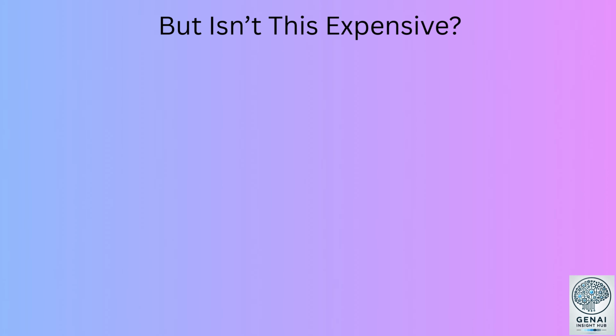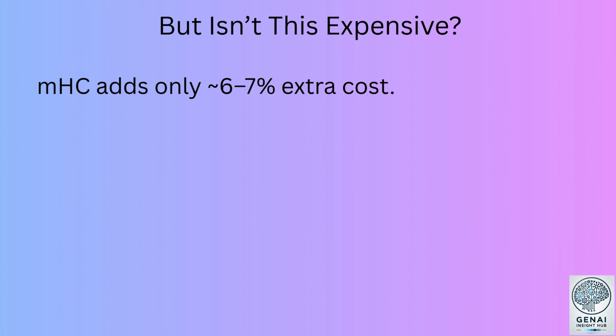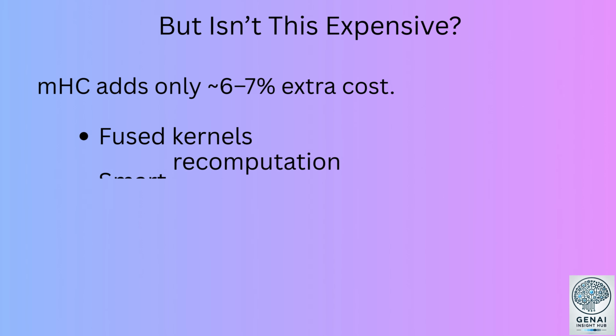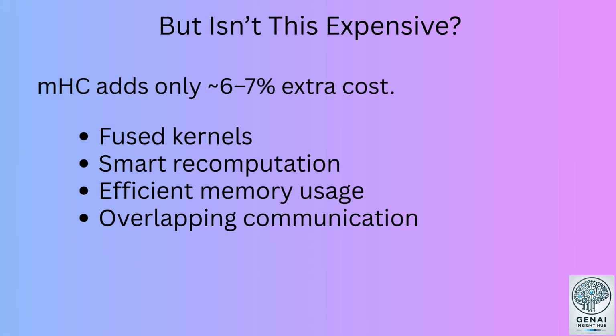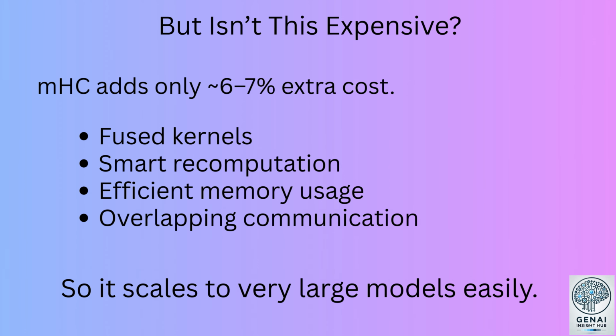But isn't this expensive? Good question. MHC adds only 6 to 7% extra cost. Why? Fused kernels, smart recomputation, efficient memory usage, overlapping communication. So it scales to very large models easily.